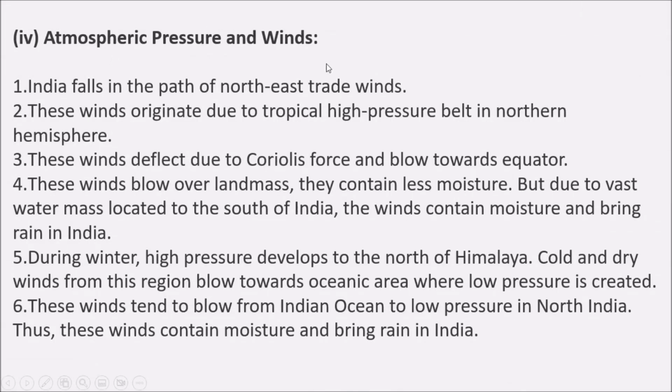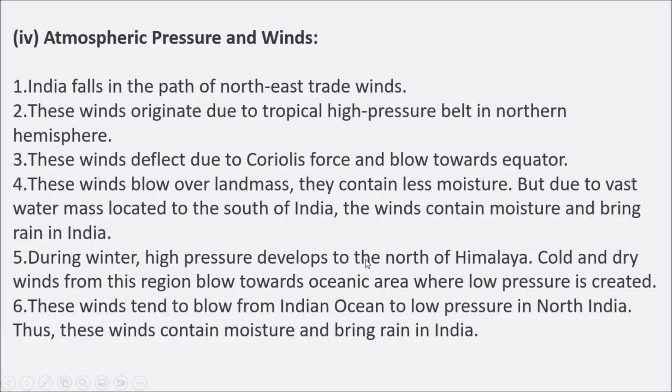Next is atmospheric pressure and winds. India falls in the path of northeast trade winds. These winds originate due to the tropical high pressure belt in the northern hemisphere. These winds deflect due to the Coriolis force and blow towards the equator. These winds blow over landmass, so they contain less moisture, but due to the vast water mass located to the south of India, the winds contain moisture and bring rain in India.